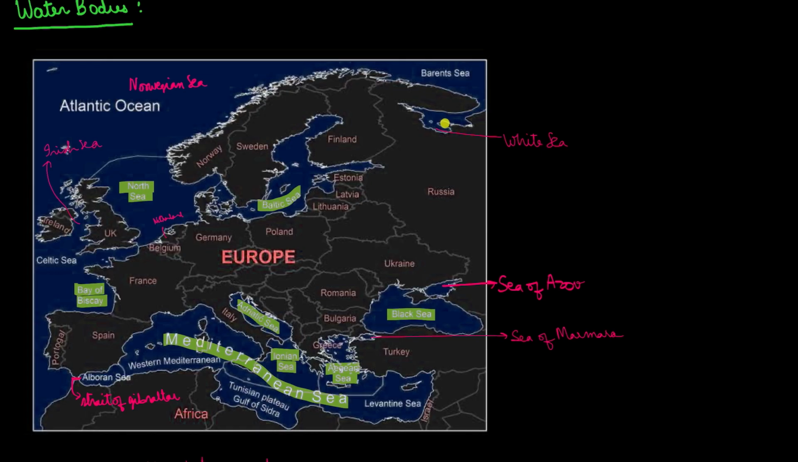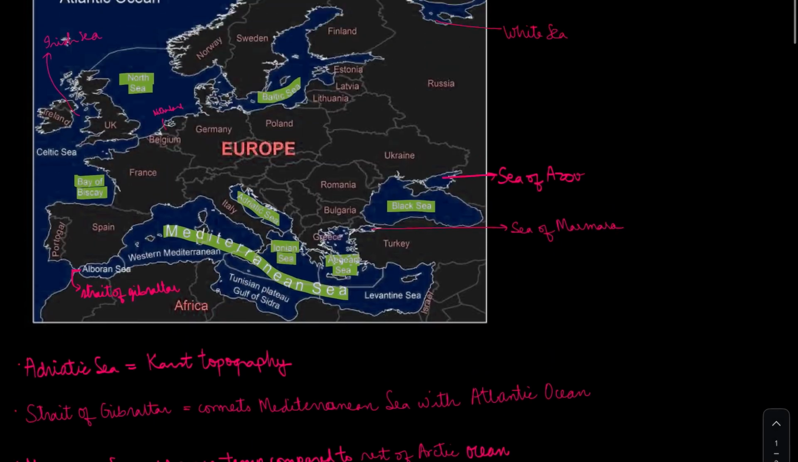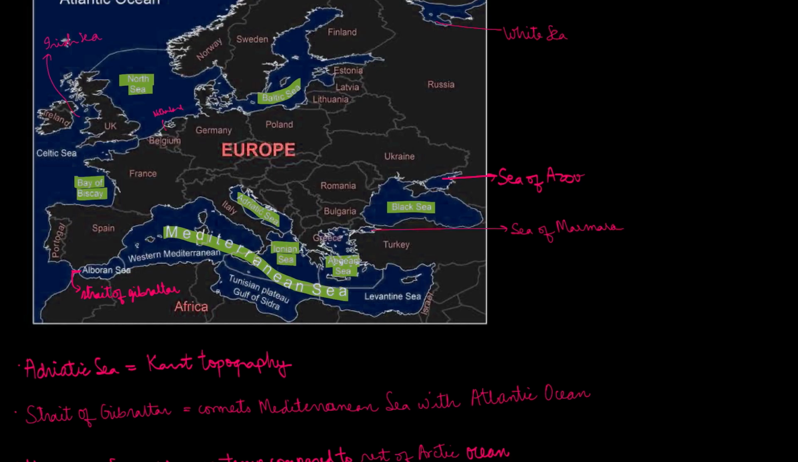Some other water bodies are the White Sea to the north of Russia, then the Sea of Azov, which lies near Ukraine, and the Sea of Marmara, which we have seen earlier, which basically divides the European part of Turkey and the Asian part of Turkey. So Turkey is the country which lies both in Europe and in Asia.